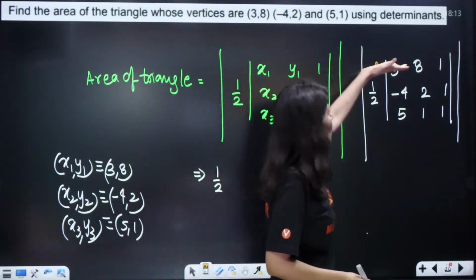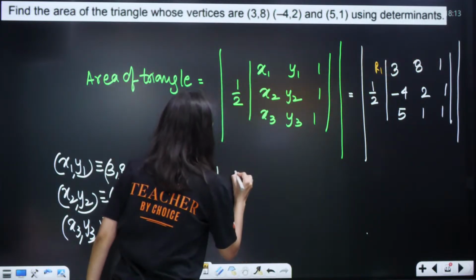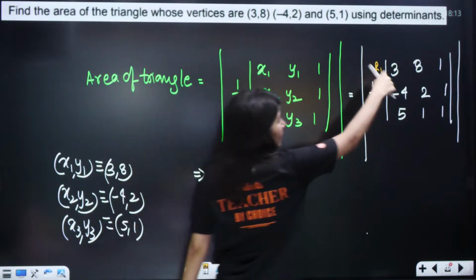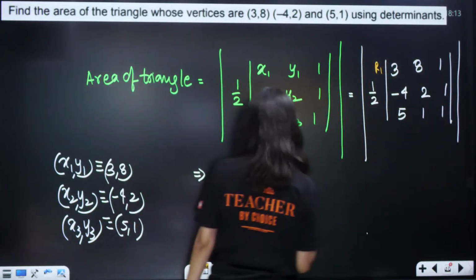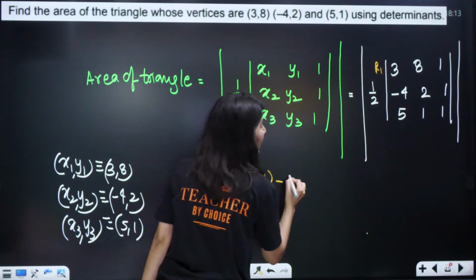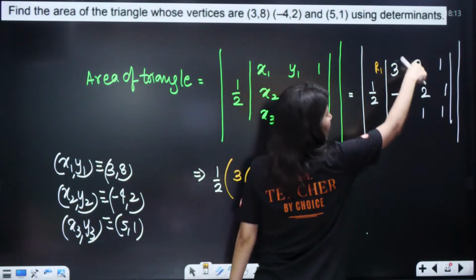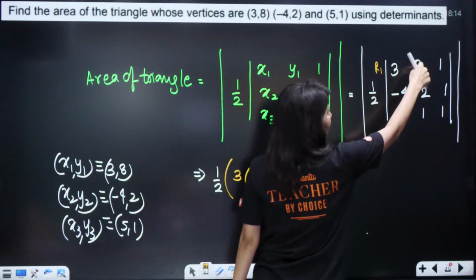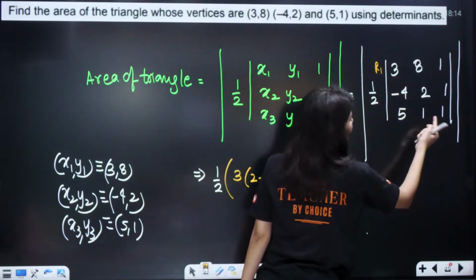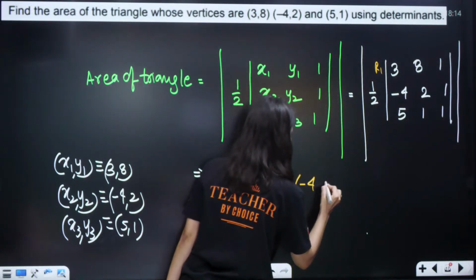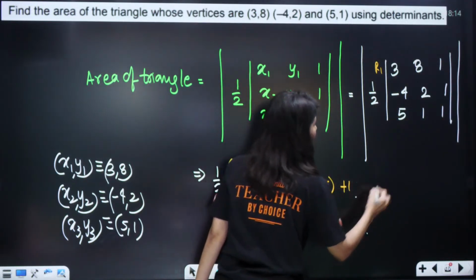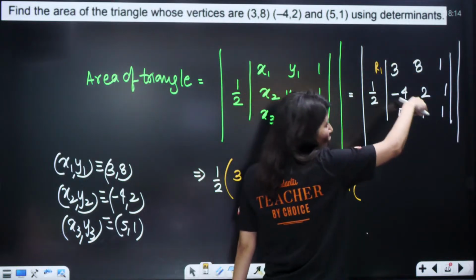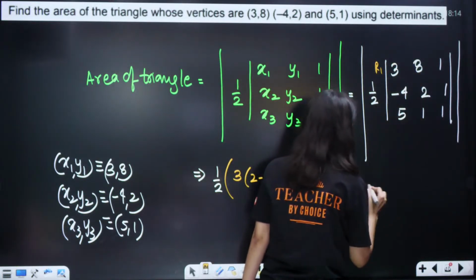So, this is your row 1. 3 times (2 minus 1), minus 8 along 8, so there will be a negative sign before 8, times (minus 4 minus 5), then plus 1 times (minus 4 minus 10).